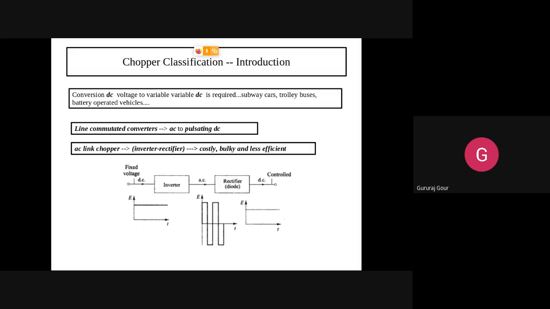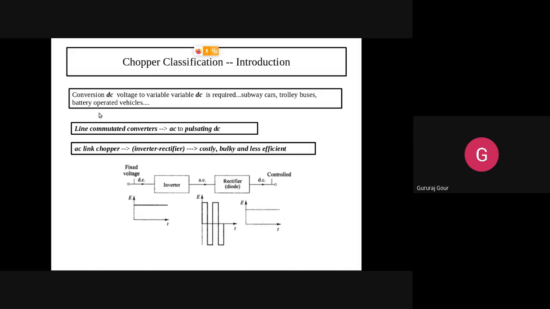In most electronic gadgets, we need choppers. Other than that, here are some other examples you have been given. Trolley buses, the old ones, still exist in some cities in India, like Calcutta. Subway cars and battery operated vehicles will normally depend on chopper operation.